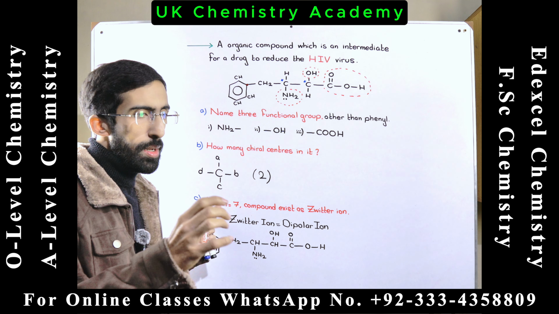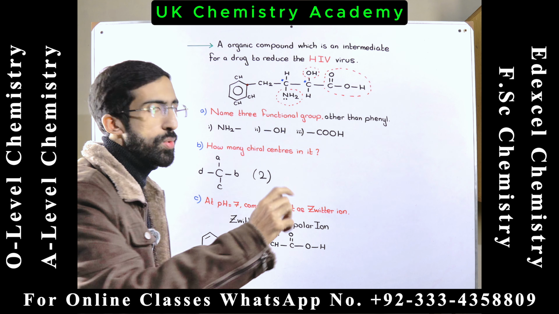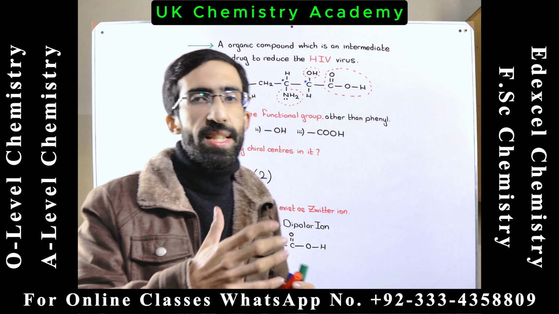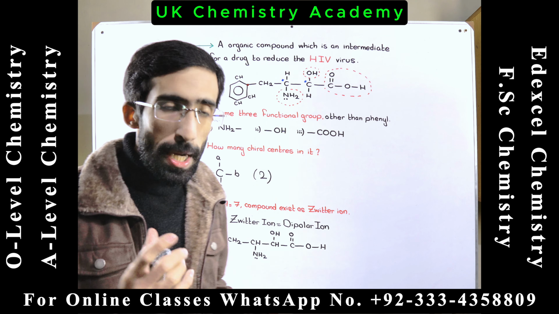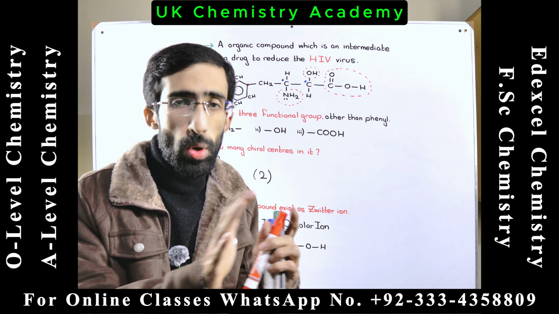pH 7, what does it mean? The solution is neutral. Compound exists as zwitter ion. What is meant by zwitter ion? Zwitter ion is called dipolar ion. Dipolar, there are two polarities on the molecule.